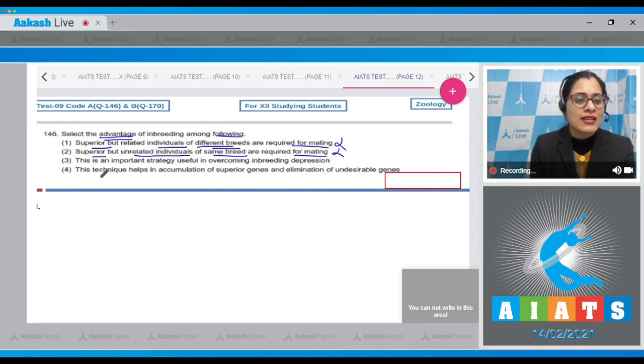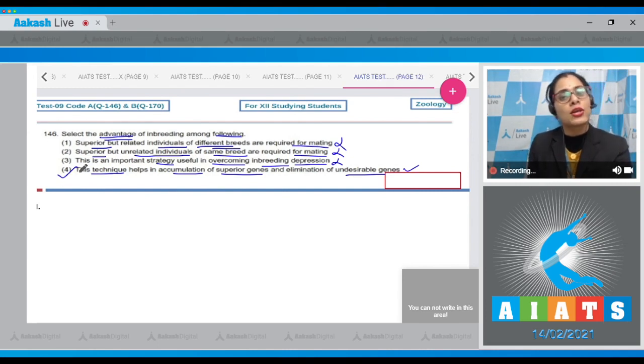The next statement says this is an important strategy useful in overcoming inbreeding depression. This is incorrect because continuous inbreeding or close inbreeding will lead to inbreeding depression. And the last option, this technique helps in accumulation of superior genes and elimination of undesirable genes, is a correct statement and is a correct answer to our question.